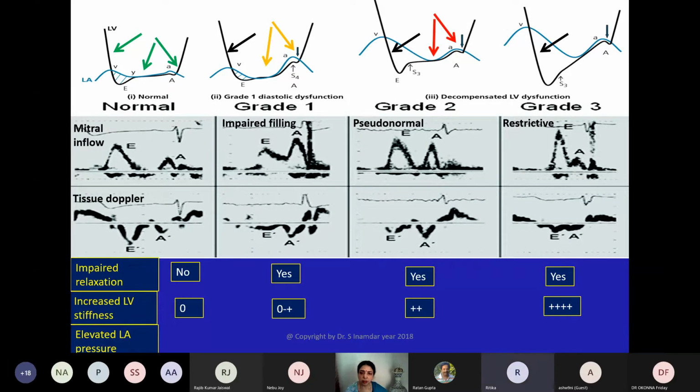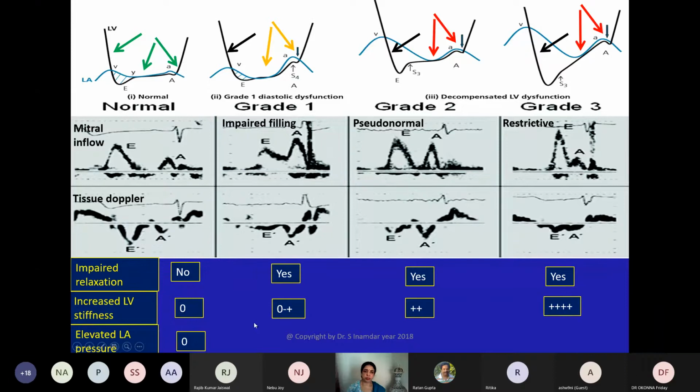Hello? Yes, ma'am. Because it is very important, try to understand, this is a very important concept. There is increased LV stiffness, red arrows, and increased LV stiffness in grade 3. So elevated LA pressure is the most important factor as far as anesthesia is concerned.